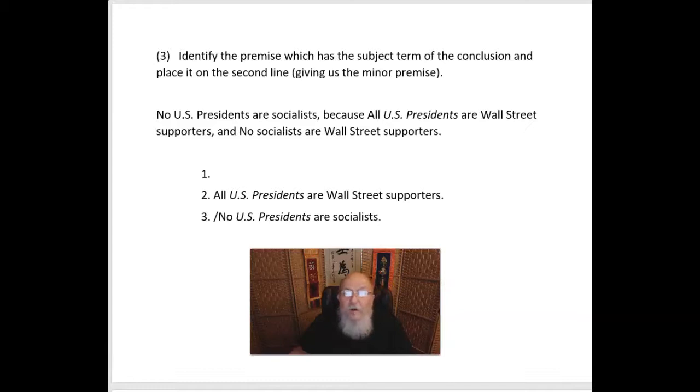We now want to identify the premise which has the subject term of the conclusion and place it on the second line, giving us the minor premise, because the subject term of the conclusion, remember, is the minor term. So there we have the subject term of the conclusion, right? U.S. presidents, so it becomes our minor premise: all U.S. presidents are Wall Street supporters.